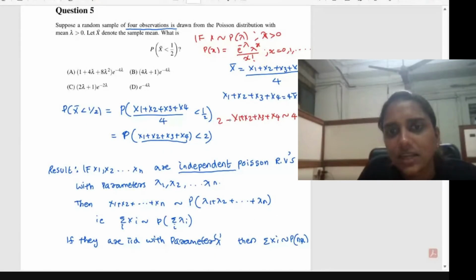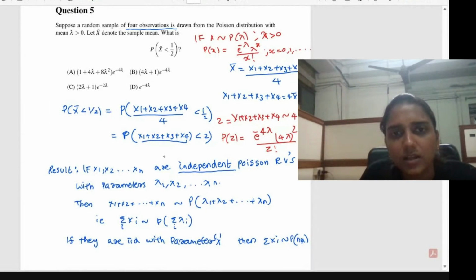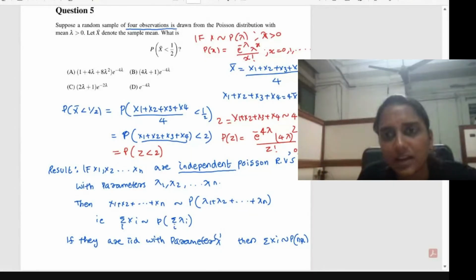So we can just find out this density here. Say Z is equal to X1 + X2 + X3 + X4. Then what will be the probability of Z? e to the power minus 4 lambda, then 4 lambda the whole raised to z divided by z factorial. So here you have to find the probability of Z less than 2. Z can take discrete non-negative integer values 0, 1, 2 and so on.